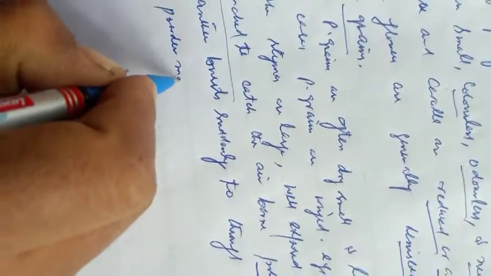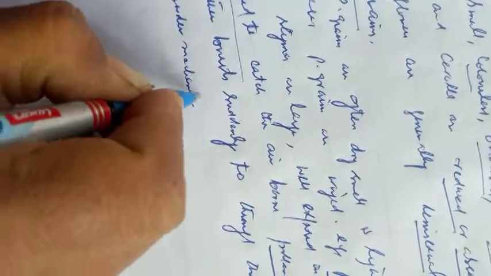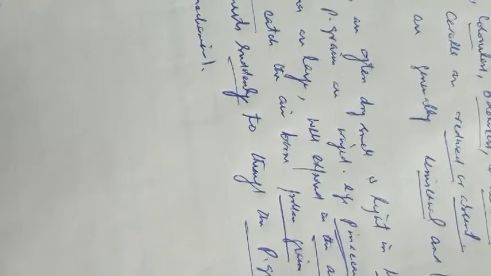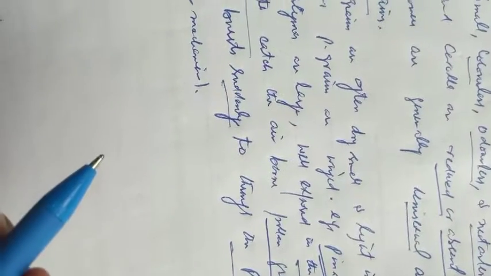That we call the gunpowder mechanism. In some plants, the anther of a flower bursts suddenly to throw the pollen grains into the air. This mechanism we call the gunpowder mechanism.